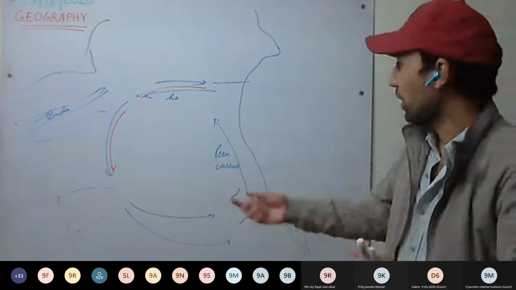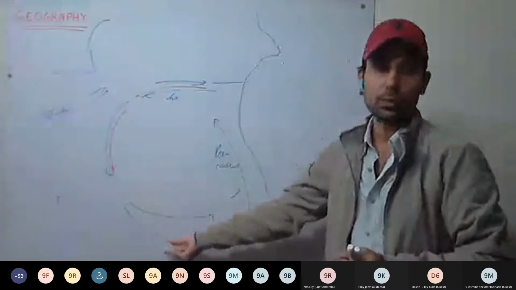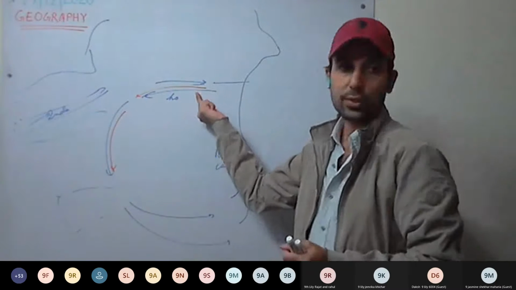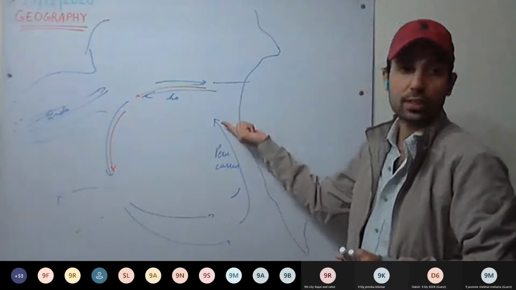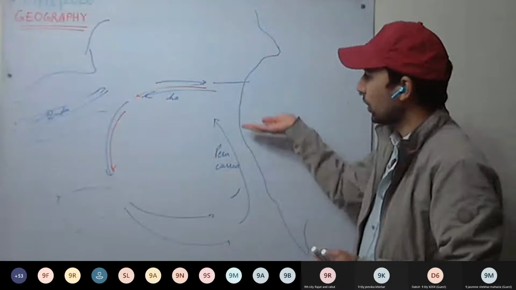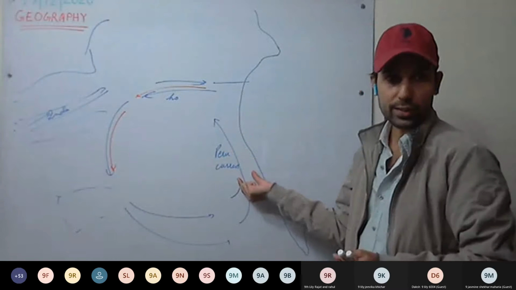So in normal condition, what happens? See here, hot water flows towards the poles. So hot water, south equatorial current, then the west wind drift. This is the cold current, and the Peru current is a cold current. So the cold current is bringing water from the polar regions towards the equatorial region. So what will be here? Here we will be having cold water.